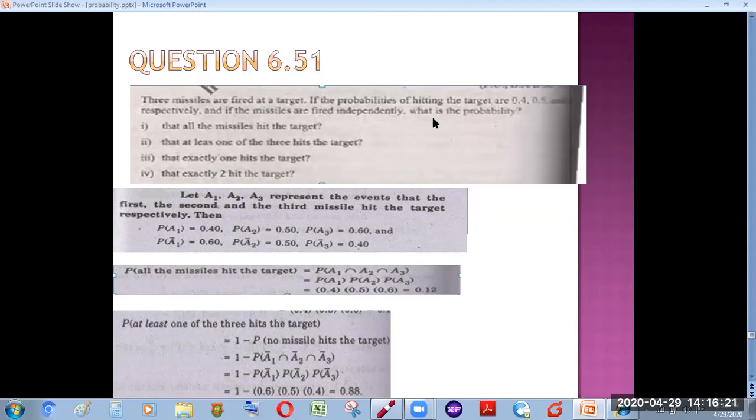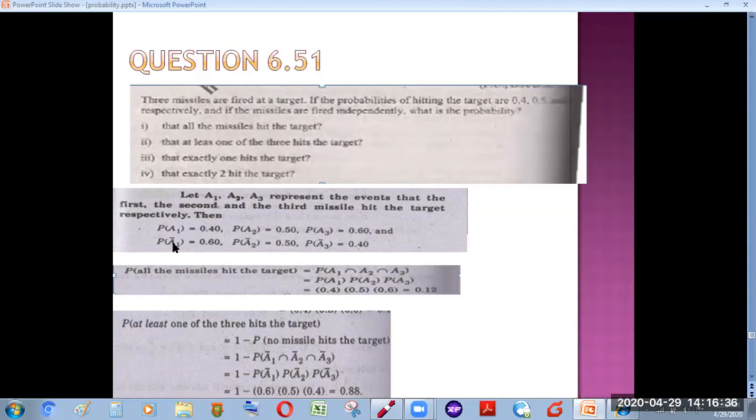So we have to find the probability. What is the probability that all the missiles hit the target? Now, what does the statement mean? First of all, we'll write down all the probabilities. A1 is the event that missile 1 hits the target.